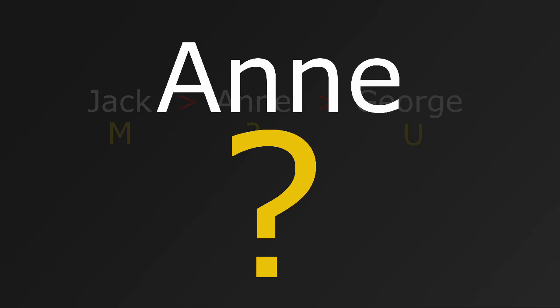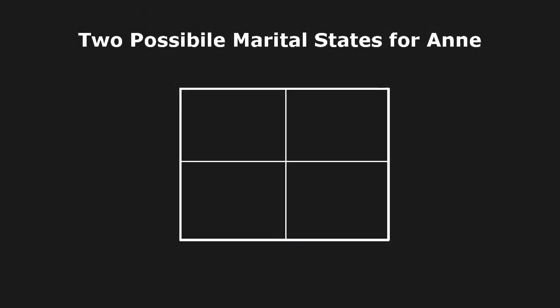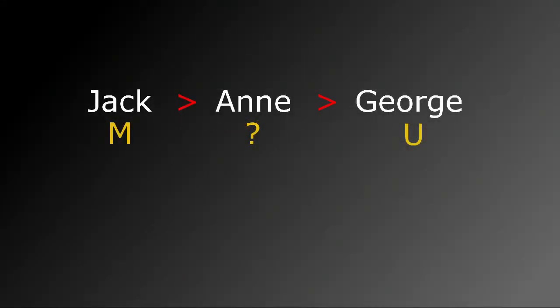In cognitive science, this is called fully disjunctive reasoning, and we'll talk more about that below too. So let me demonstrate how it's simply not necessary to know what Ann's marital status is in order to solve this problem. Ann's marital status can only have one of two states. That is, either she's married or she's unmarried. There are no other choices. So even though we don't know which one she is, we can use fully disjunctive reasoning to consider all the possibilities. Let's list them. In the first case, we'll replace the question mark under Ann's name with an M for married. We'll also try it with a U for unmarried later.